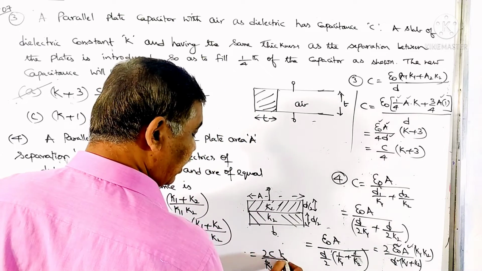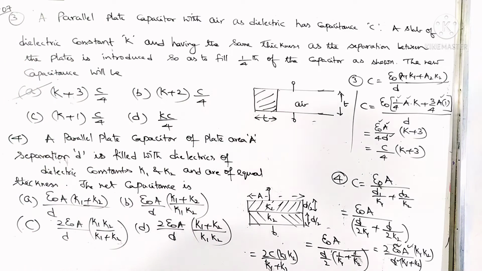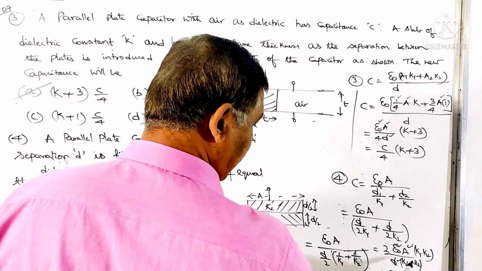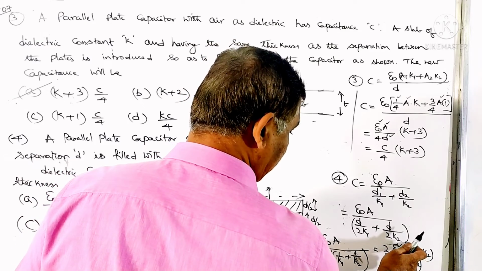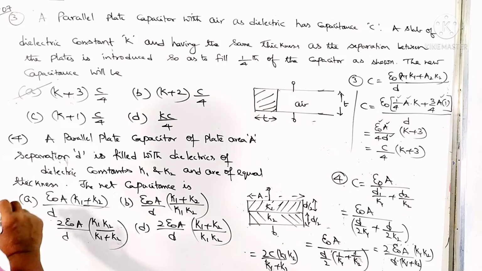Another thing, K1 K2 is also there in the numerator. So 2C K1 K2 divided by K1 plus K2. Of course, here C is not there in the options, so it is stopped there: 2 epsilon naught A K1 K2 divided by D times K1 plus K2. This is what we have. That option is available here itself, so option C is the answer for this question.